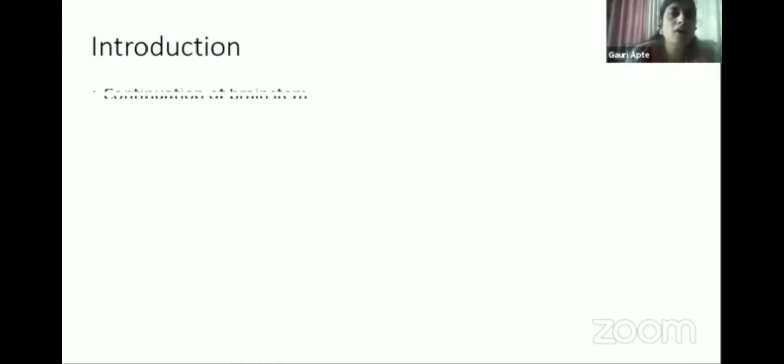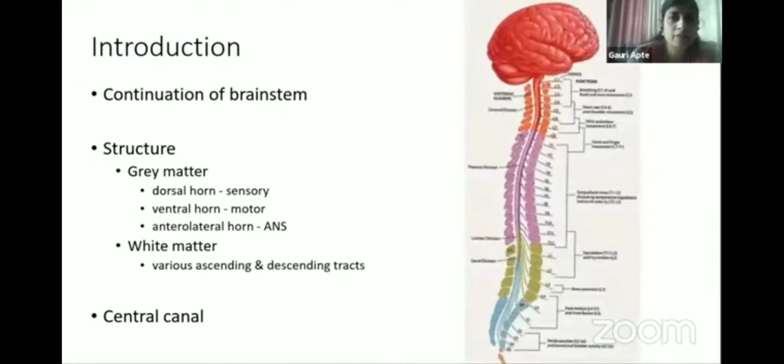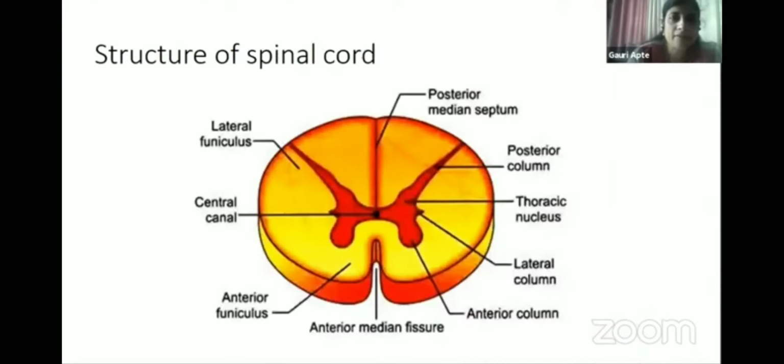So spinal cord, as we all know, it's a continuation of brainstem. There is a dorsal horn, ventral horn, and anterolateral horn. There is a gray matter and white matter. This is the structure of spinal cord, we all know. Okay, so gray matter and white matter. Gray posterior column is the sensory and anterior column is the motor one. Okay, and this is the central canal in which CSF is present.